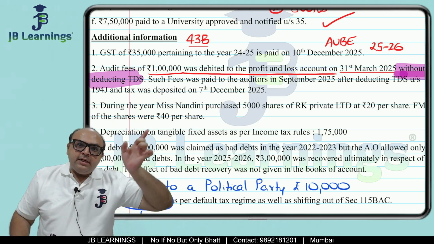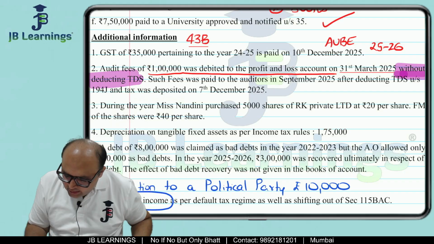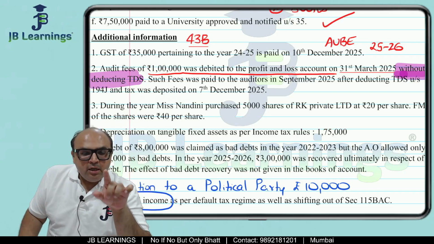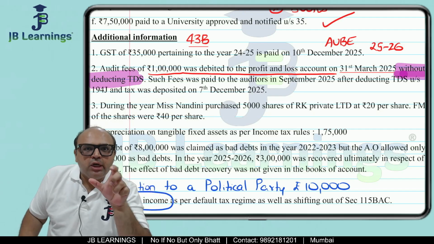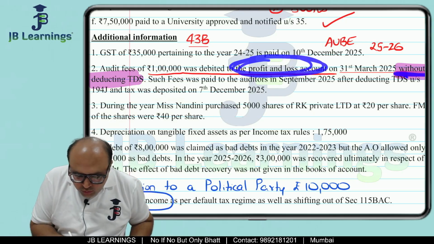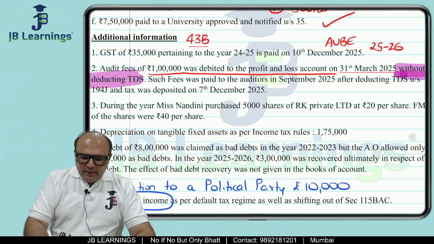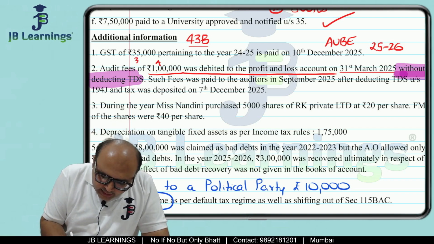So it was debited in the last year on outstanding basis. It was outstanding in the last year and still TDS was not deducted. If you remember, TDS has to be deducted at the time of payment or when the party's account is credited, whichever is earlier. So even if it is debited on outstanding basis, TDS should have been deducted, but they have not. Now what happens when TDS is not deducted? If you remember, 30% expense is not allowed in the last year and 70% is allowed.